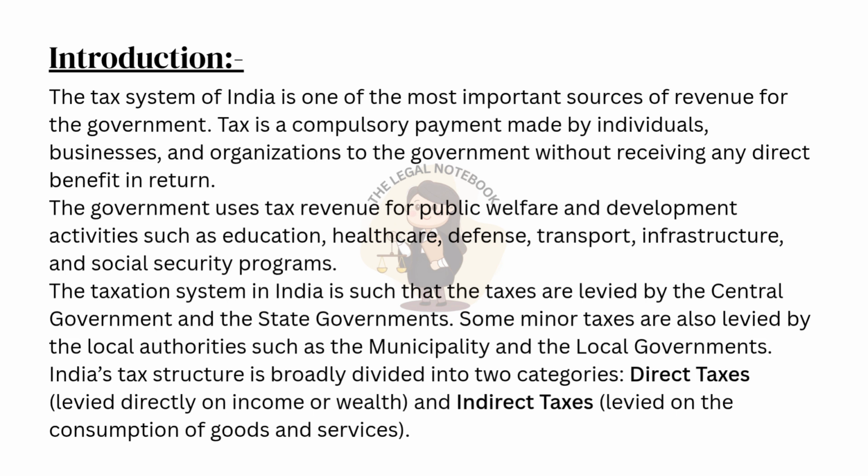social security programs. The taxation system in India is such that the taxes are levied by the central government and the state governments. Some minor taxes are also levied by the local authorities such as the municipality and the local governments. India's tax structure is broadly divided into two categories: direct taxes, levied directly on income or wealth, and indirect taxes, levied on the consumption of goods and services.